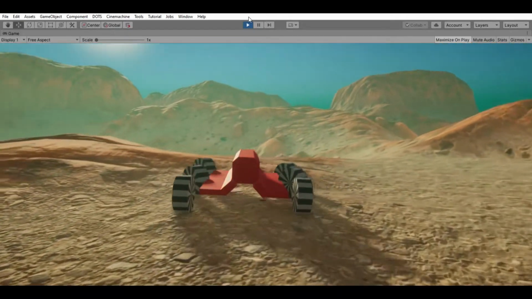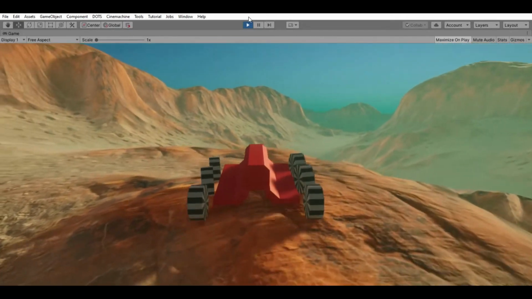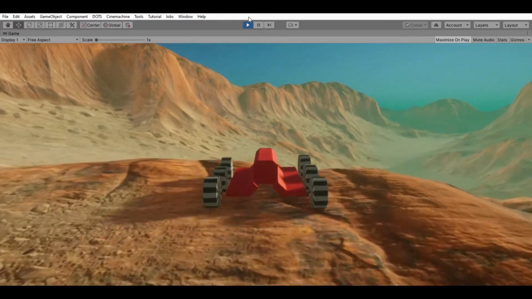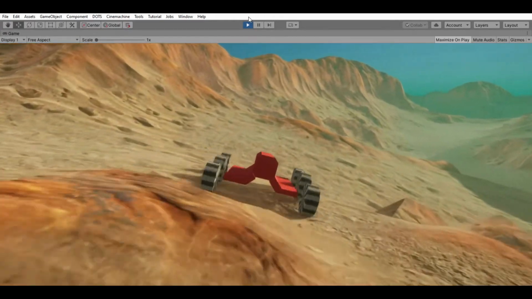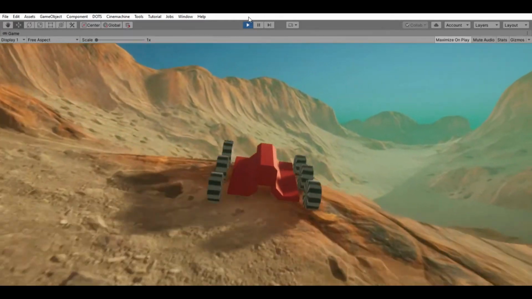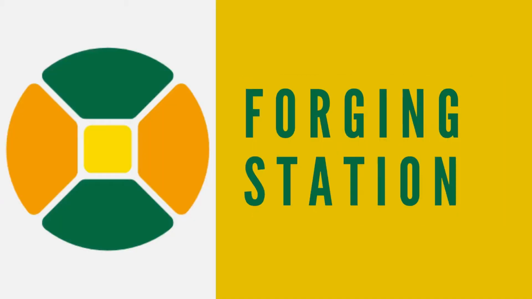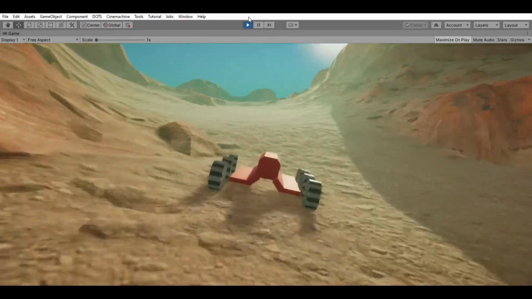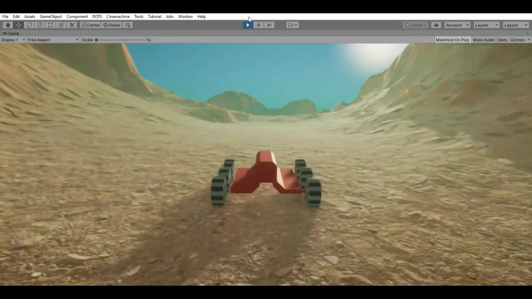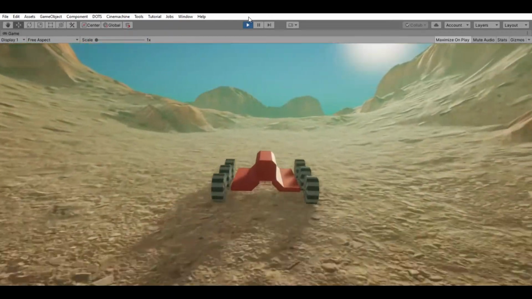Hello everyone. In this video, we are going to develop an AI-controlled system capable of seeking and driving to a designated target. Let's get started. We are going to use Unity's new ECS along with Navmesh Surface and Navmesh Agent to achieve this behavior.